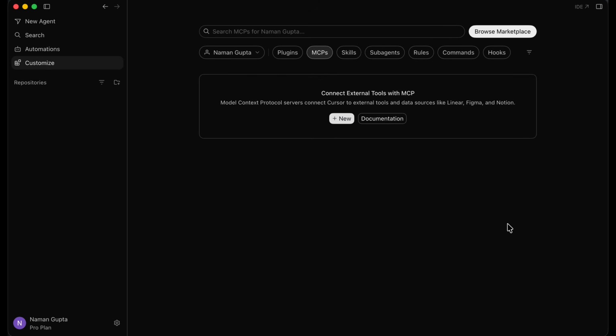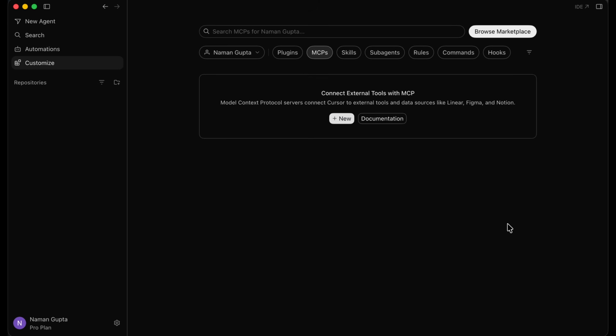Now we're going to talk about MCP, Model Context Protocol. This is a term that is very often used in the AI space, and I'm going to make sure that you understand it and its importance. So let's take an example. Let's say I ask Cursor to generate a video for me, a very high quality video. It's not going to be able to do that because it doesn't have access to any tool specifically for generating videos. So this is where an MCP comes handy.